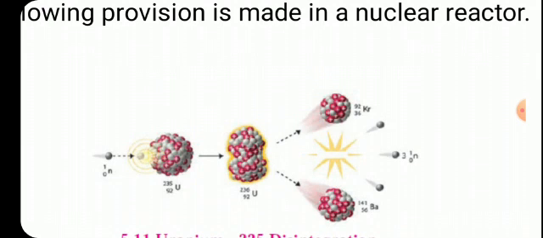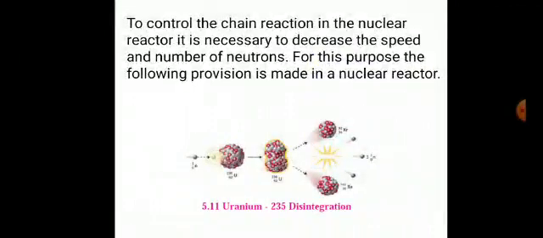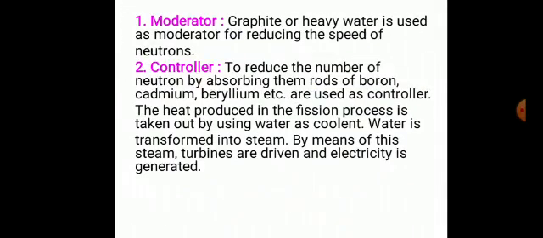The process is repeated many times. In this way, a chain reaction of nuclear fission takes place. A large amount of nuclear energy is released during a chain reaction of fission. The chain reaction is controlled to prevent the probable explosion. Neutrons are slowed down by using graphite or heavy water as moderator. The chain reaction is controlled by absorbing neutrons with the help of rods of boron, cadmium and beryllium.